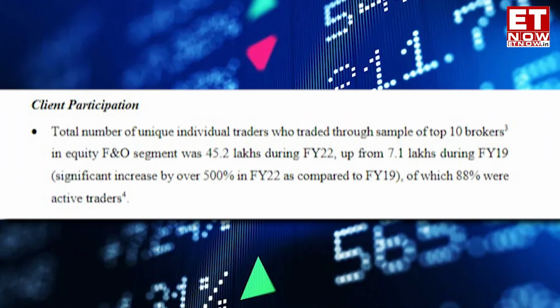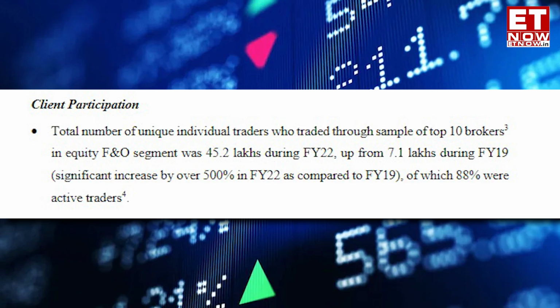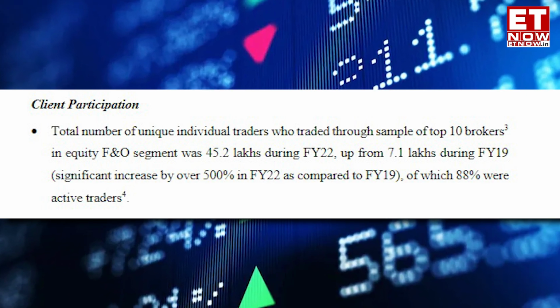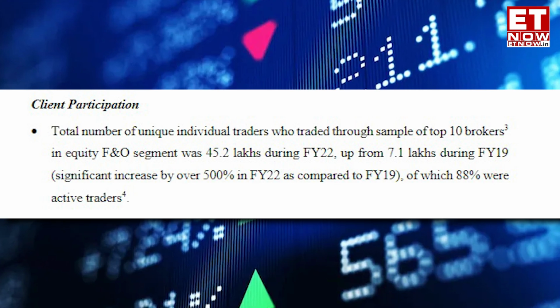derivatives market. If this still sounds complicated to you, imagine how many common people who don't understand this setup are losing money every day. There has been an exponential rise in F&O segment participation from 7.1 lakh in FY19 to 45.24 lakh in FY21, which is a massive 500% increase.